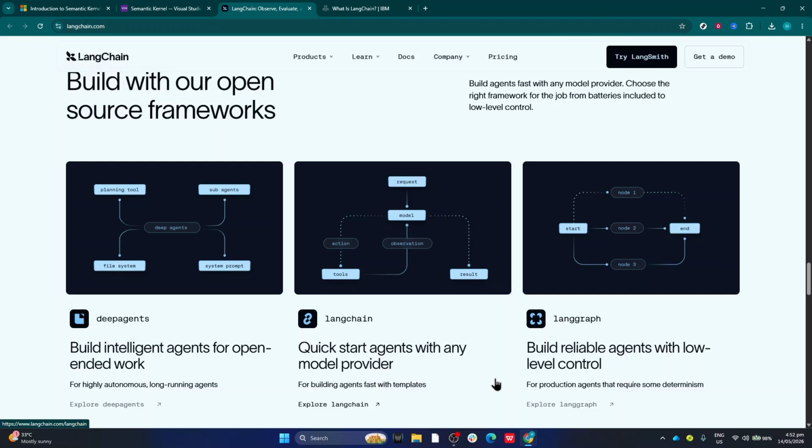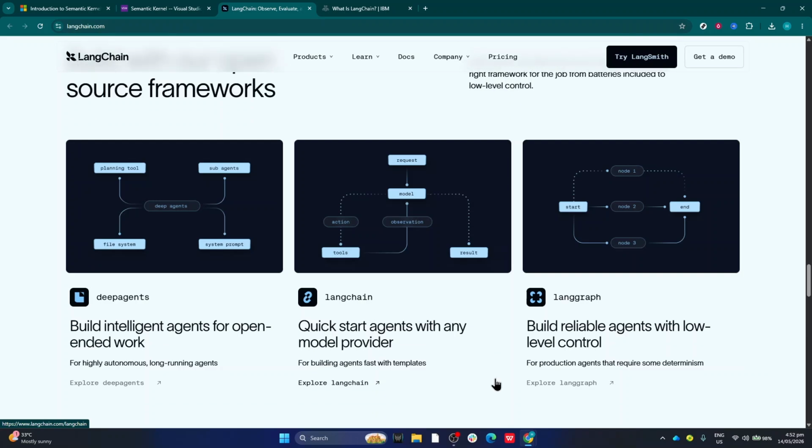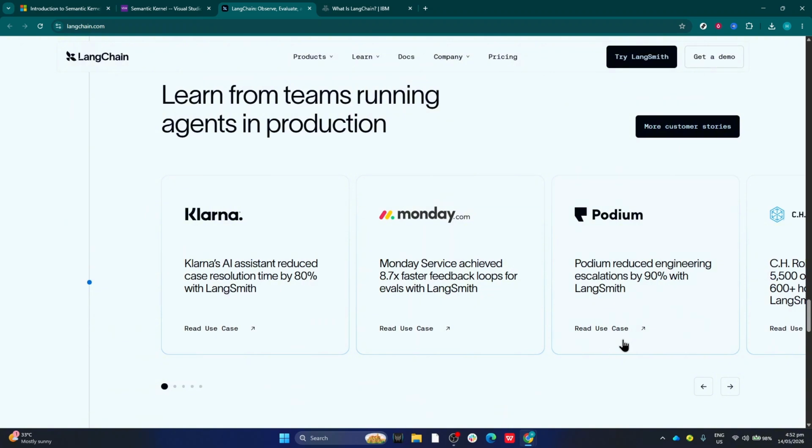Anyway, guys, that's the comparison. Are you Team LangChain or Semantic Kernel in 2026? Or are you already moving toward newer frameworks like LangGraph or Microsoft Agent Framework?